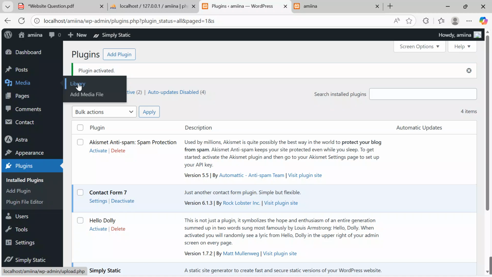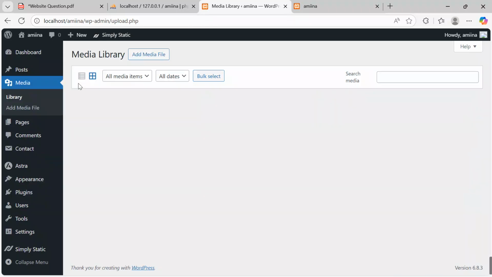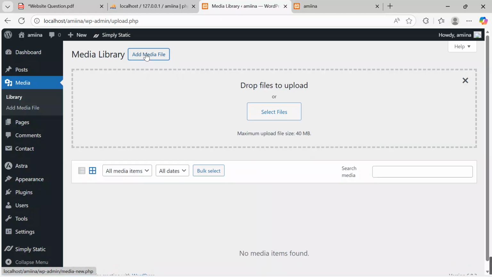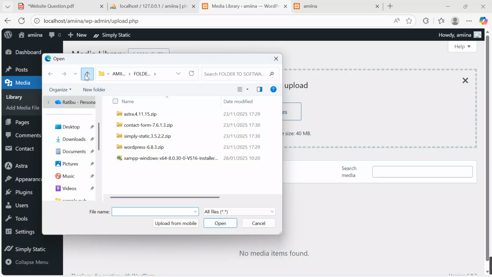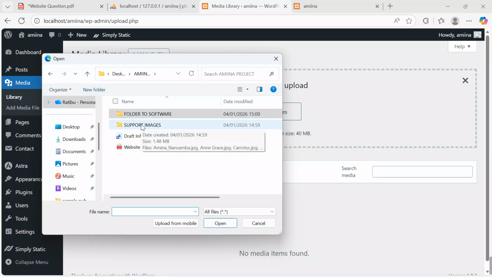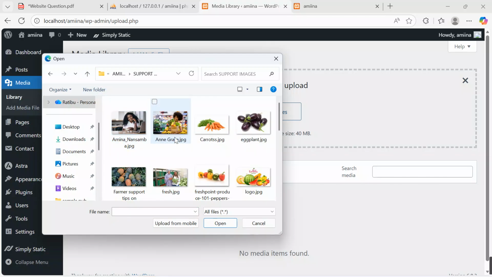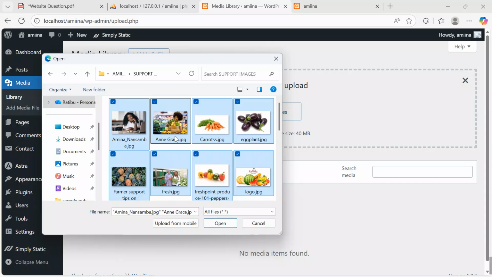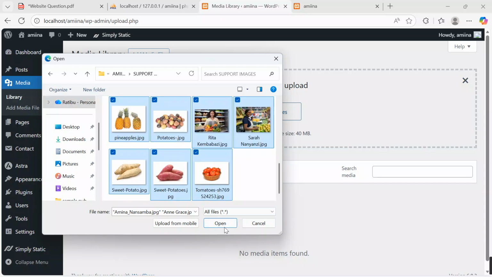Go to media, go to library, so that you put all your support files in the media library for easy access. So I'll come over here, I say add media, and then they tell me drop files to upload. I'll say select files and then access my support files. Remember, I've put the support files in the video description for you to also access. Control A, highlight all the images because we need all of them, and then say open.